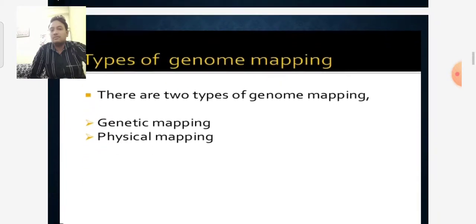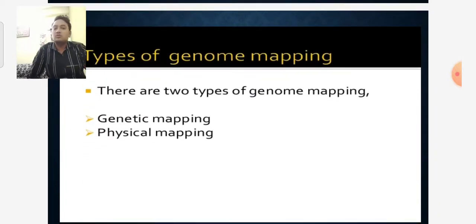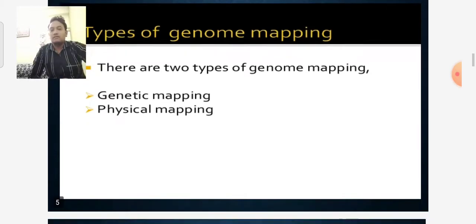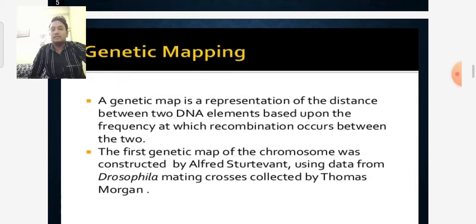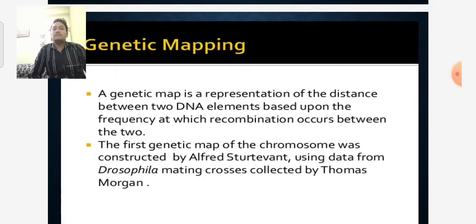Types of genomic mapping: there are mainly two types, genetic mapping and physical mapping. We will discuss them one by one in the next slides. Firstly, we discuss genetic mapping. What is genetic mapping? Genetic mapping means the representation of the distance between two DNA elements based upon the frequency at which recombination occurs between the two.